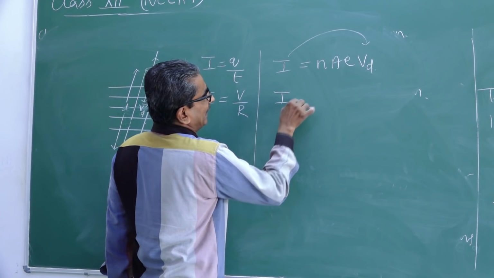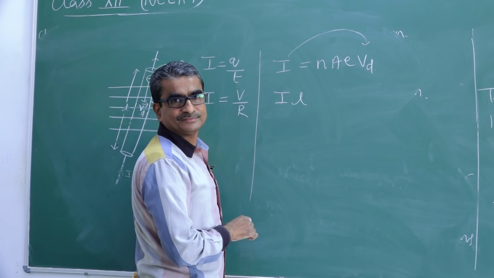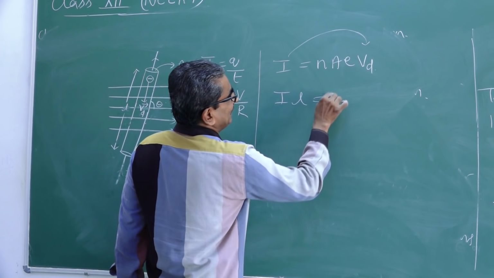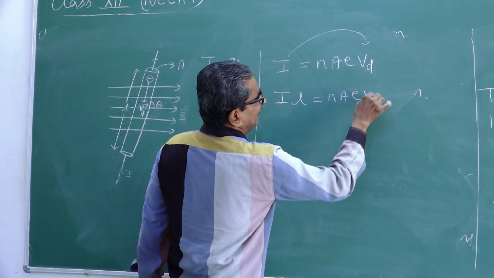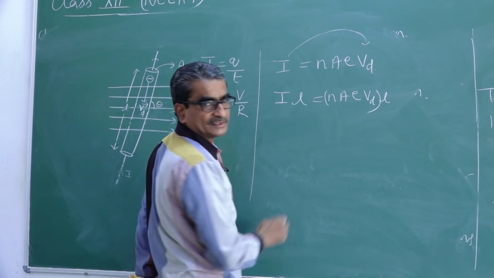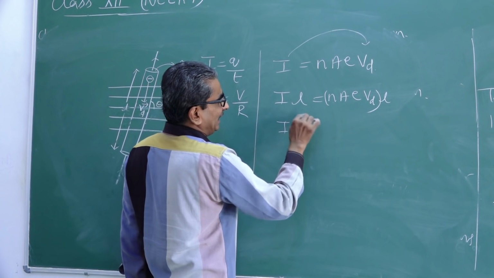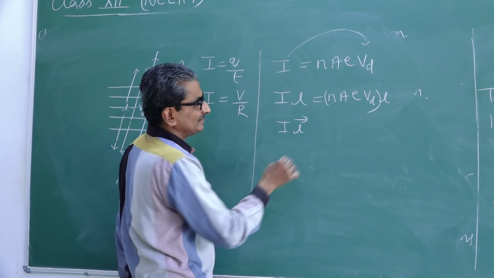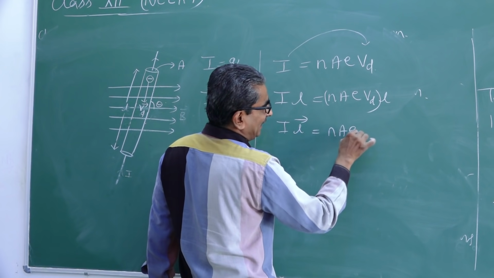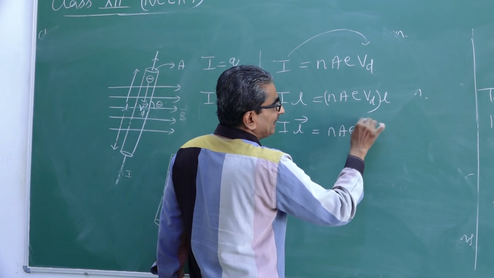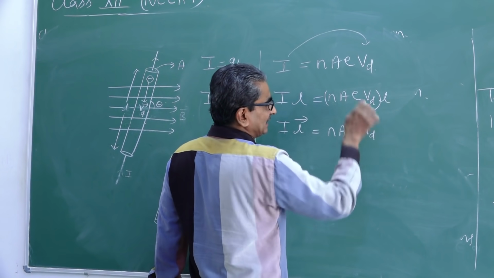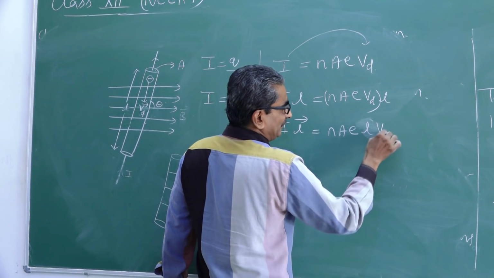Next, I multiply this by L, so NAEVD into L. I want to convert this into a vector, so I into vector L. This is equal to NAE, I take this L inside, VD.